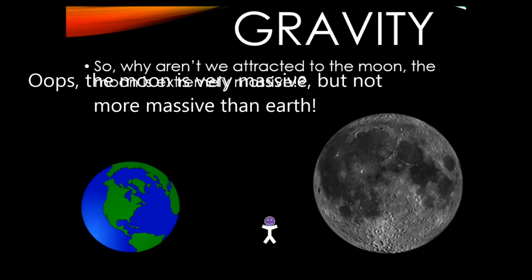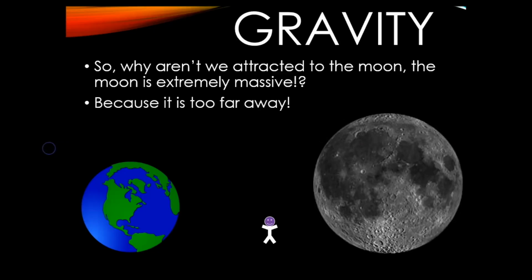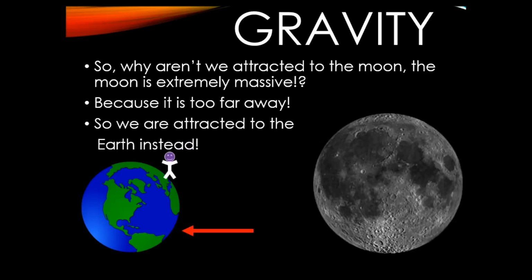So then the next question is, why aren't we attracted to the moon? Because it's really massive. It is more massive than the Earth. And that's because it's too far away. So even though the moon is more massive than the Earth, we're still going to be attracted to the Earth instead, because we're closer to it than the moon.